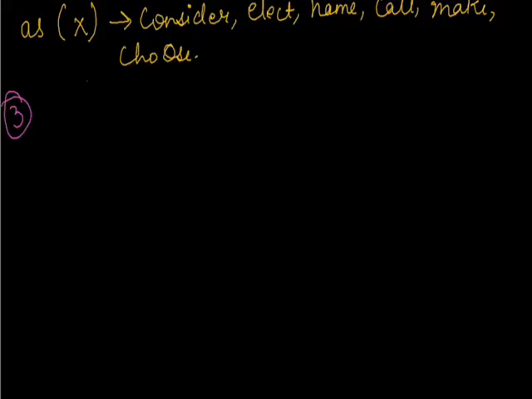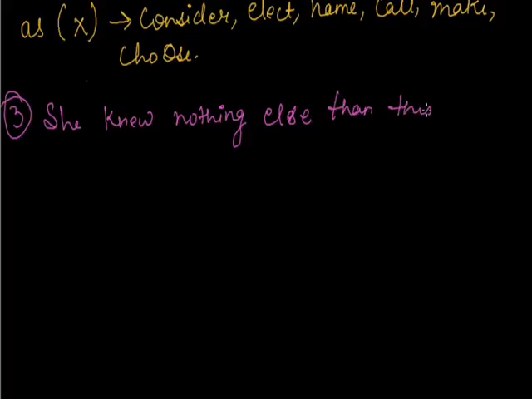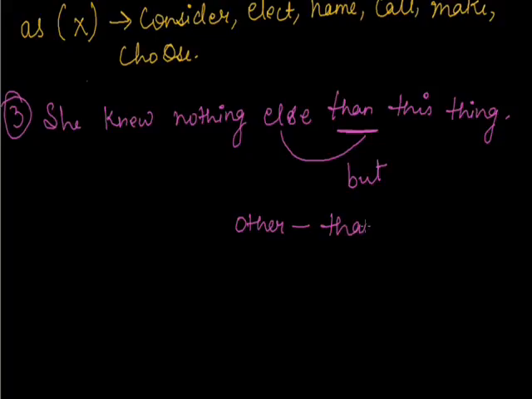Now the third rule. She knew nothing else than this thing. Now what is the error in this sentence? The error is this than, because else always takes but with it, and other always takes than with it.